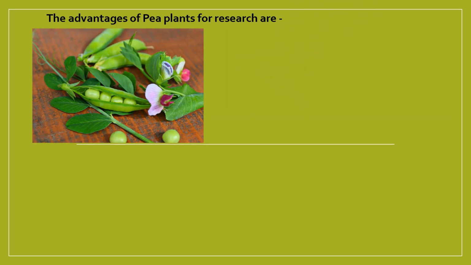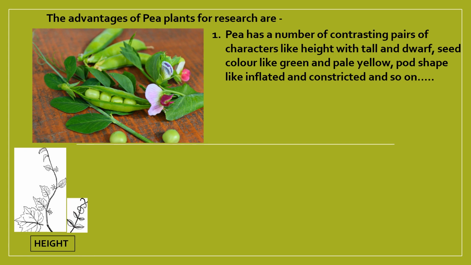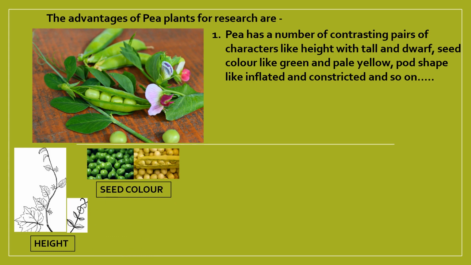So, the advantages of the pea plant as a research material are many. One of the most important is that pea has a number of contrasting characters, pairs of characters. For example, if you take height, it has a tall variety and a dwarf variety. It doesn't have an intermediary height. Similarly, seed color will be green or pale yellow. There are no other color options. So, a pair of contrasting characters helps to choose a hybrid.